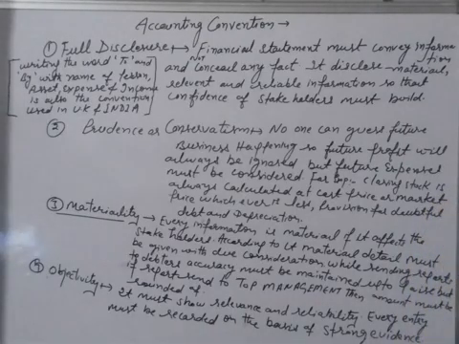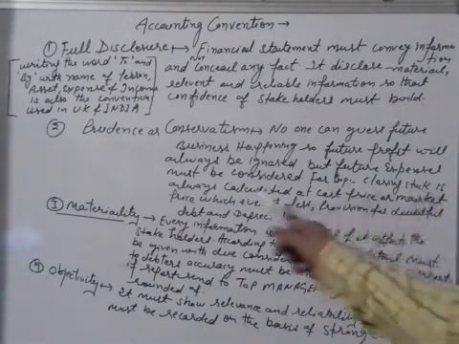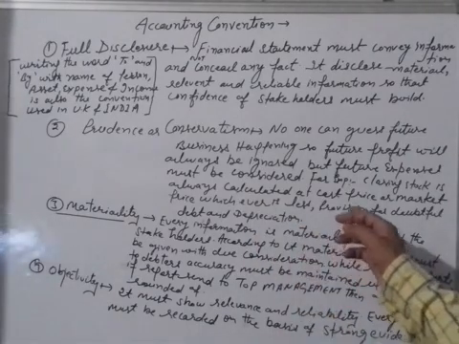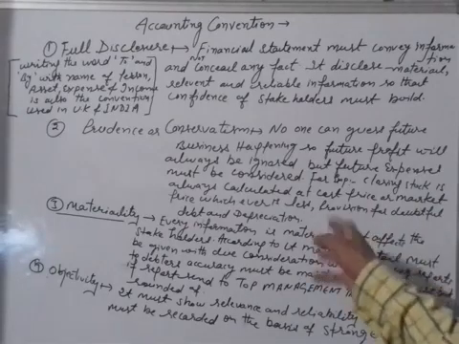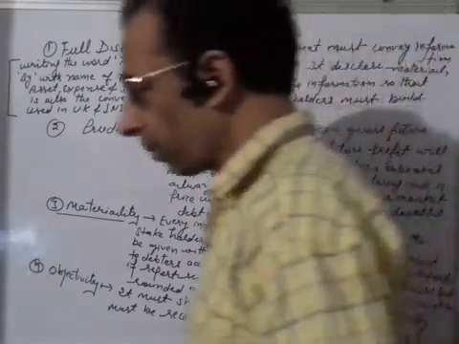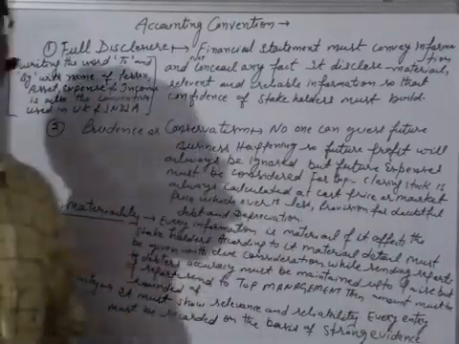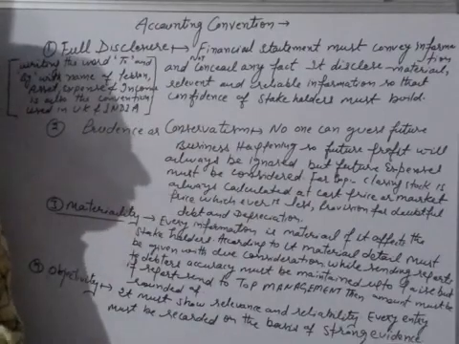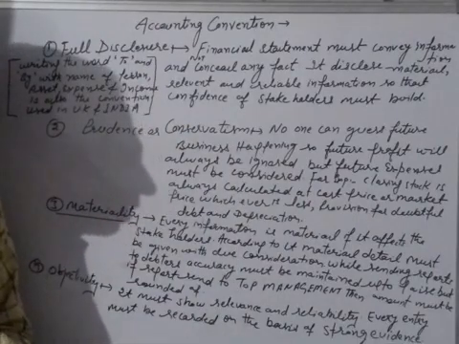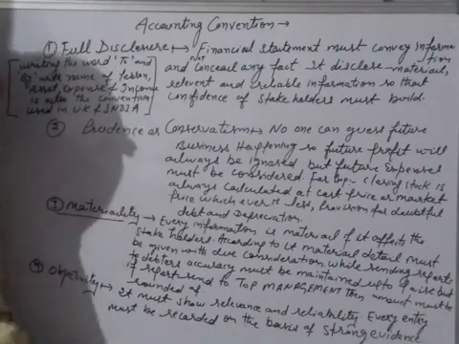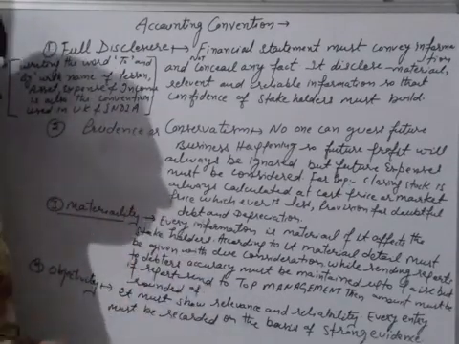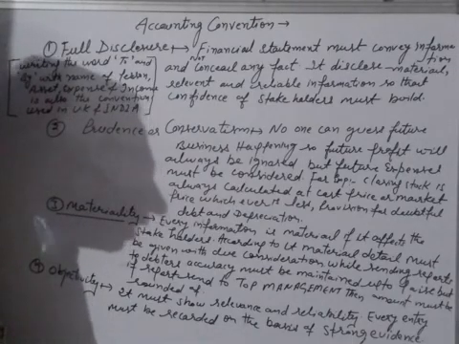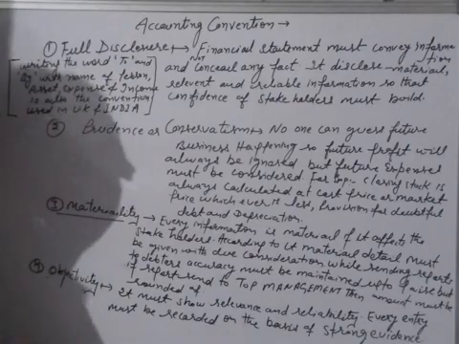For example, closing stock is always calculated at the cost price or market price, whichever is less. The second example is provision for doubtful debts, and the third example is provision for depreciation. Actually, all these provisions are maintained with the idea that the future is uncertain, so we always ignore the future profit and always consider future losses. So according to this convention, we must keep the future expenses and we must ignore the future profit, right?